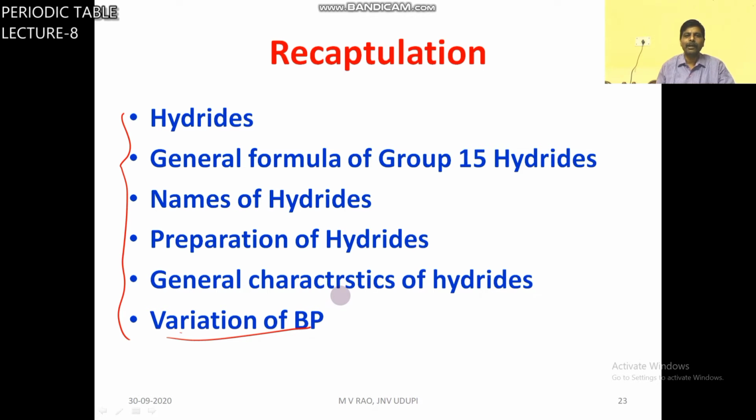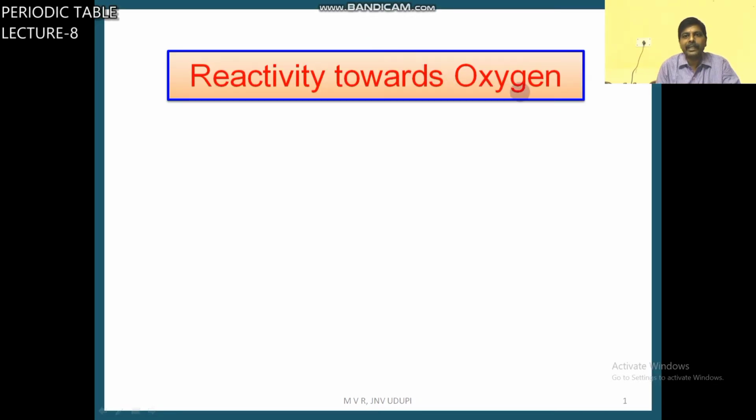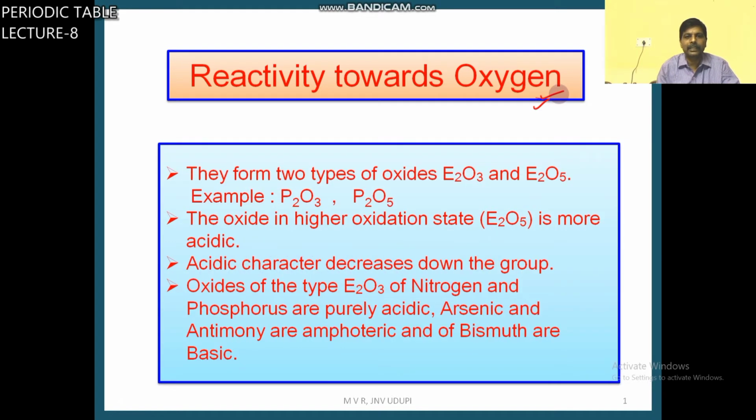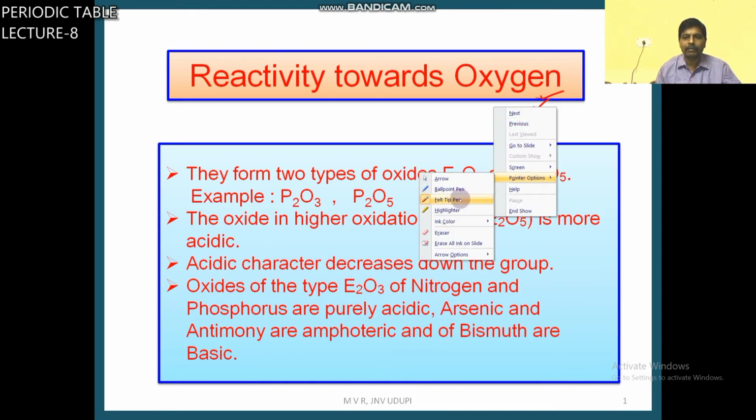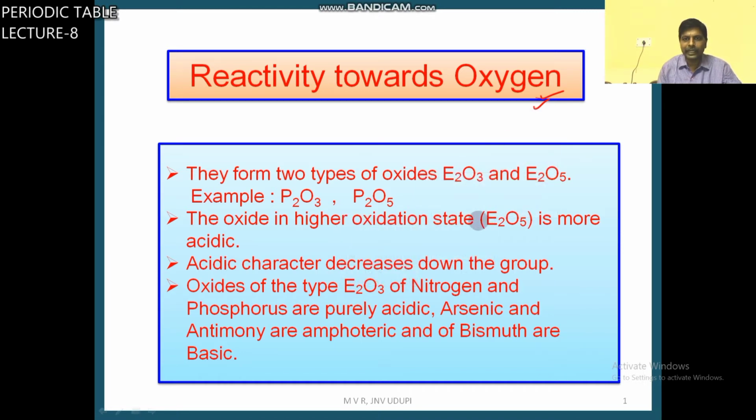Next we will move to oxides. Reactivity towards oxygen. These group 15 elements form oxides of the type E2O3 and E2O5, where E is a group 15 element, either nitrogen, phosphorus, arsenic, antimony, bismuth.